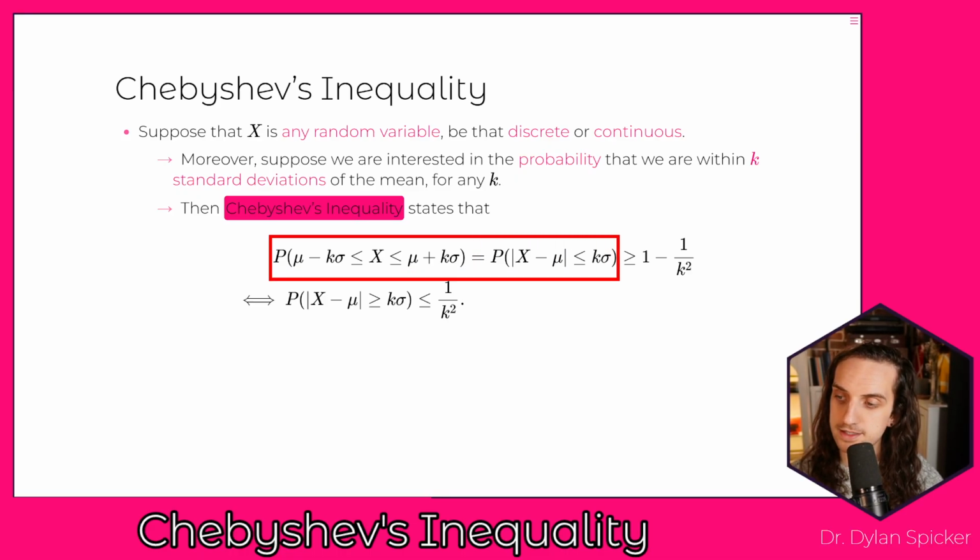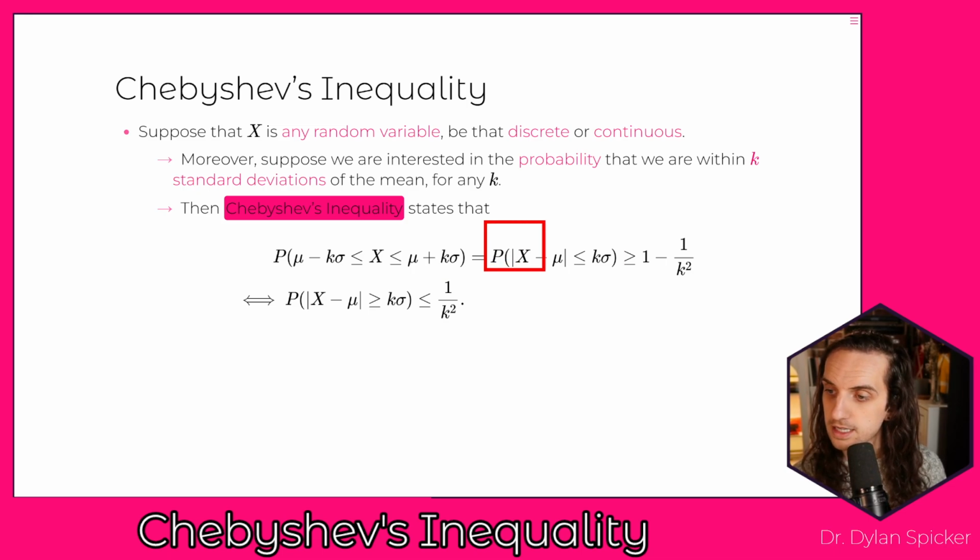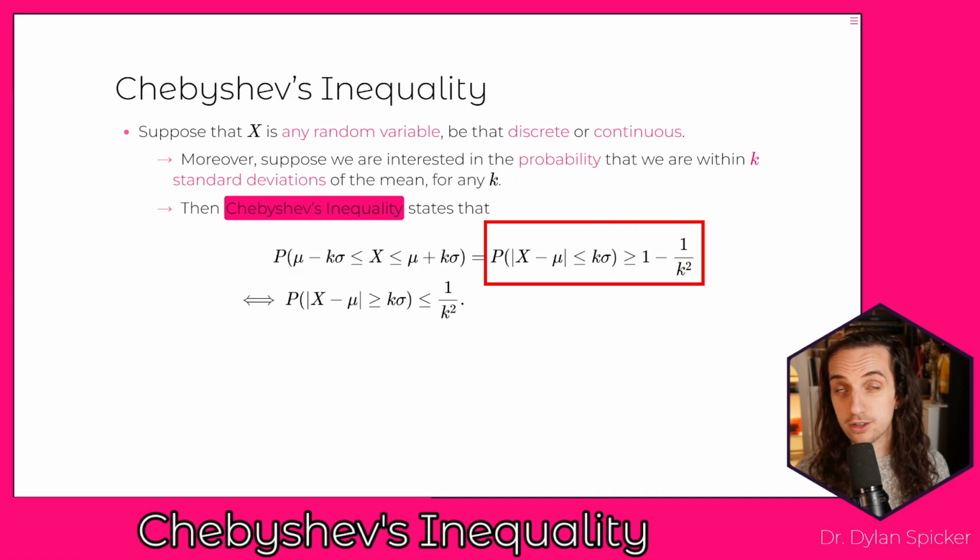The other way that we can write this, and it's very common to use Chebyshev's this way, is to say the distance between X and its mean, so the absolute value of X minus its mean, is less than or equal to k standard deviations. So these two statements are exactly the same. They both say we're within k standard deviations of the mean. And what Chebyshev's inequality tells us is not what this probability equals, but instead that this probability has to be greater than or equal to 1 minus 1 over k squared. And so what we're given is actually a lower bound on the probability here. It could be values that are higher than this, but it can never be values that are smaller than this.